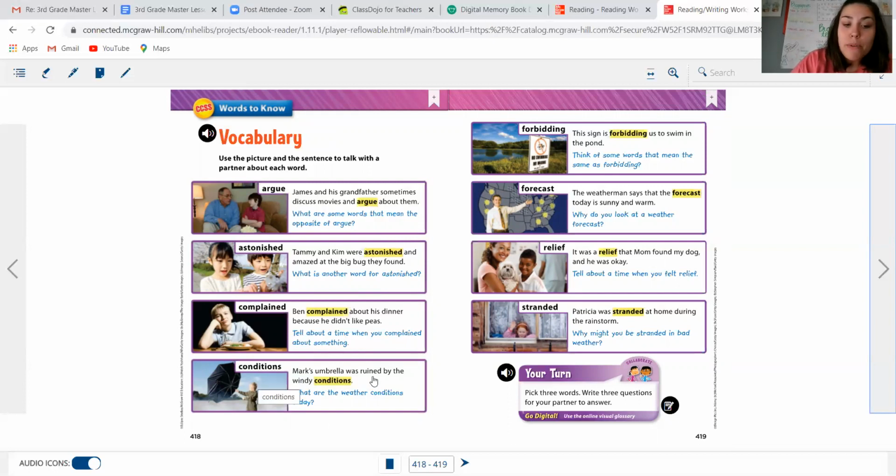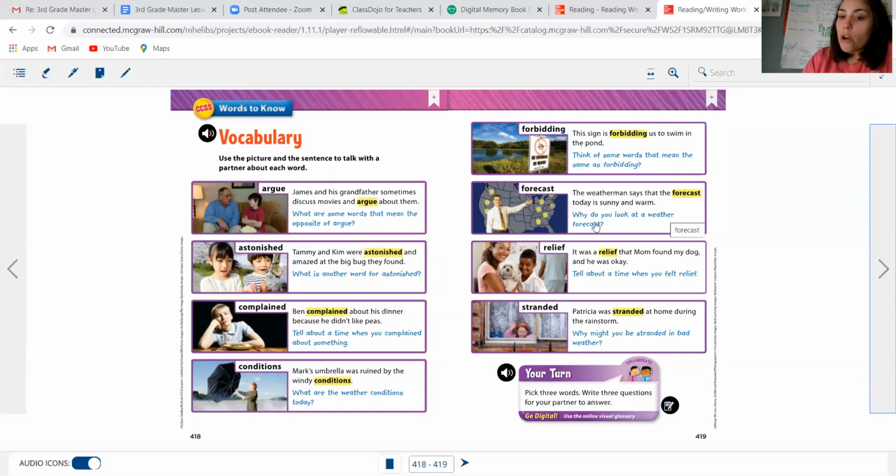Conditions. Mark's umbrella was ruined by the windy conditions. So what are the weather conditions today? Right now outside my window is nice and sunny. It is a pretty day. Right here, this is forbidding. This sign is forbidding us to swim in the pond. So think of some words that mean the same as forbidding. Remember, same means synonym. Forecast. The weatherman says that the forecast today is sunny and warm.